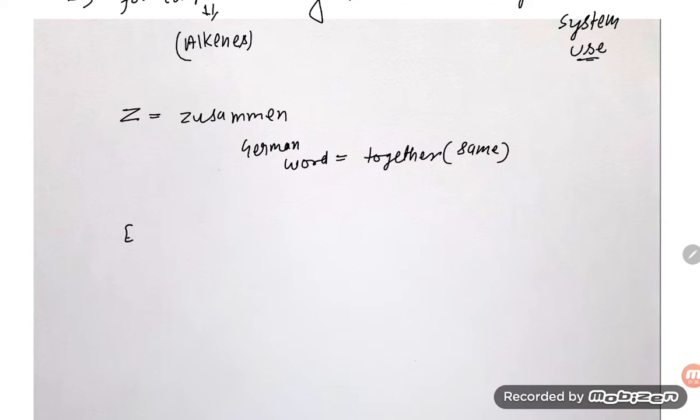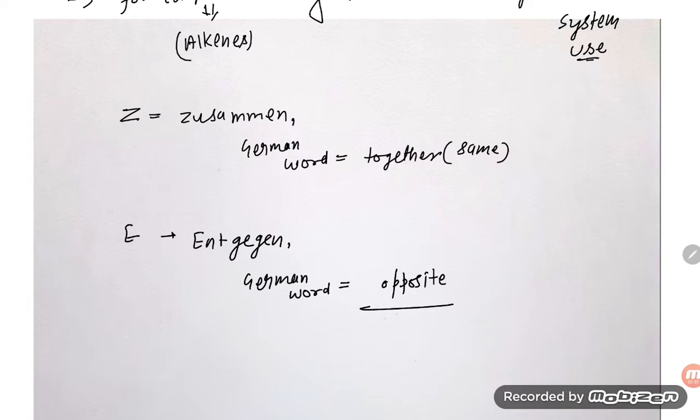Another term is E, that is Entgegen. This is also a German word, and the meaning is opposite. So these two things we have to keep in mind.